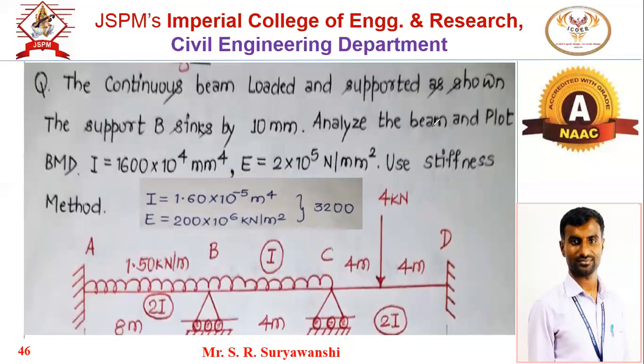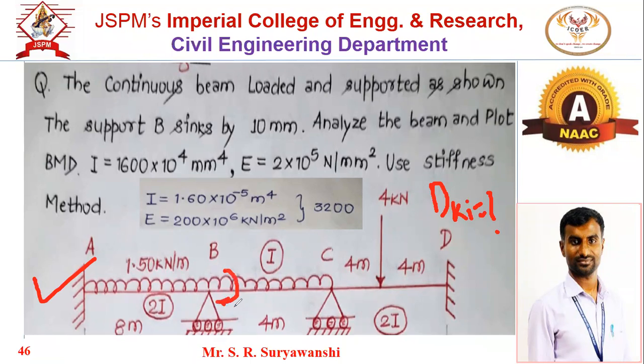Step number 1 is to get the DKI, or the degree of freedom. Now tell me, for this particular beam, what is the DKI value? Yes, 2 is the value.